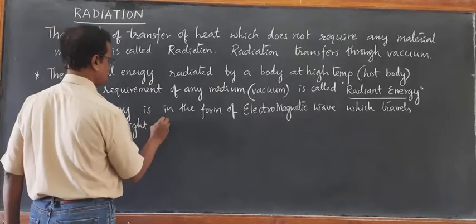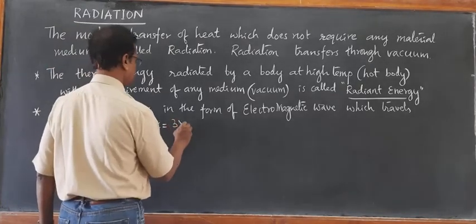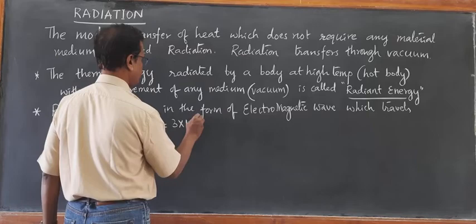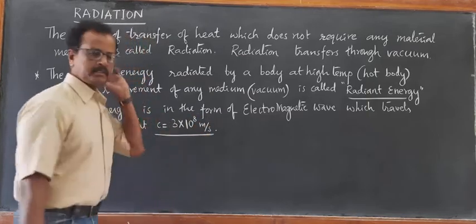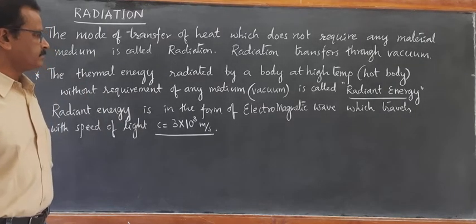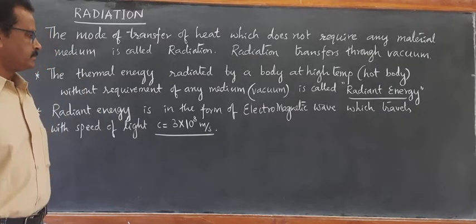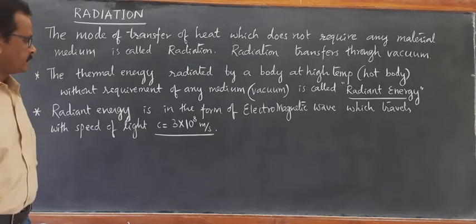The speed of light is denoted by c. c equals 3 into 10 to the power of 8 meter per second. This is the maximum speed. So we receive the heat within no time, right?